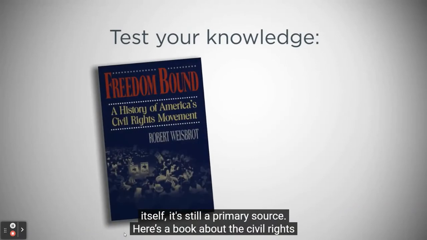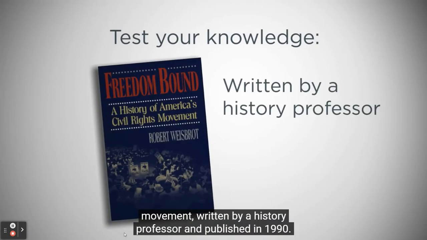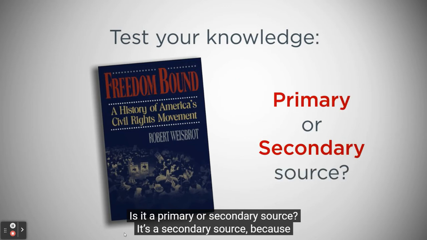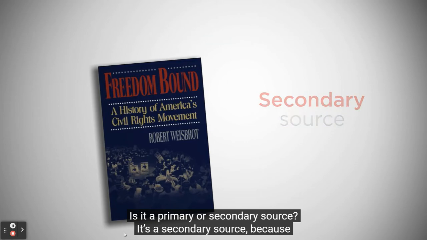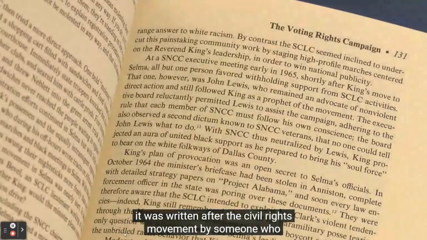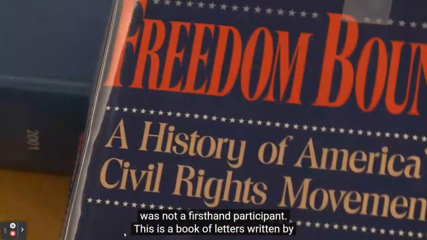Here's a book about the civil rights movement, written by a history professor and published in 1990. Is it a primary or secondary source? It's a secondary source because it was written after the civil rights movement by someone who was not a first-hand participant.